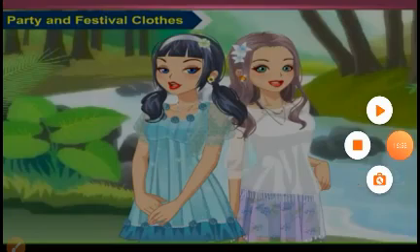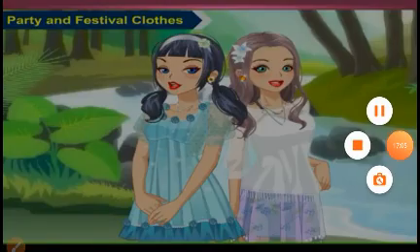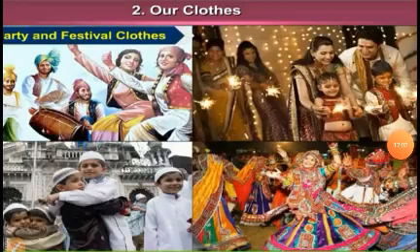Now children, we wear party and festival clothes. Here we wear colorful and beautiful dresses for parties, and for festivals also we wear different types of clothes in different festivals. In the first picture is the festival of Guru Parv, then Diwali, then Eid, and then Garba Navratri.